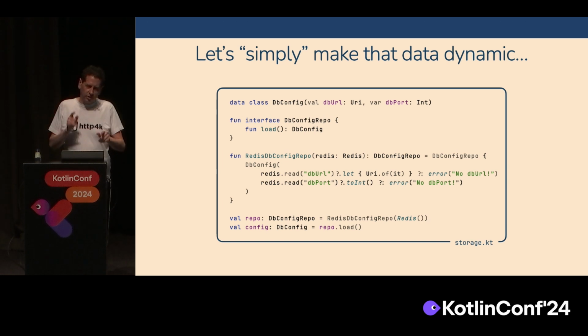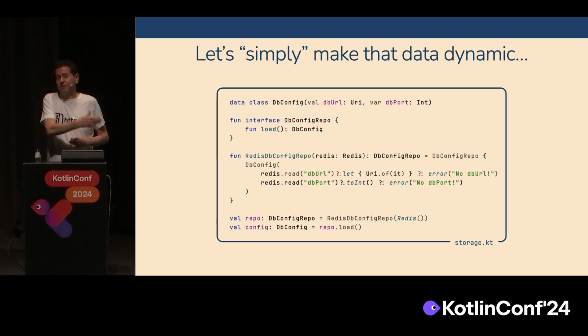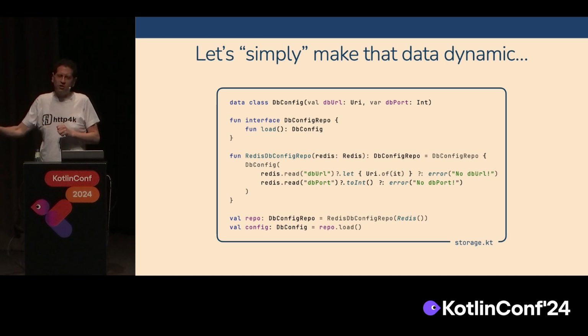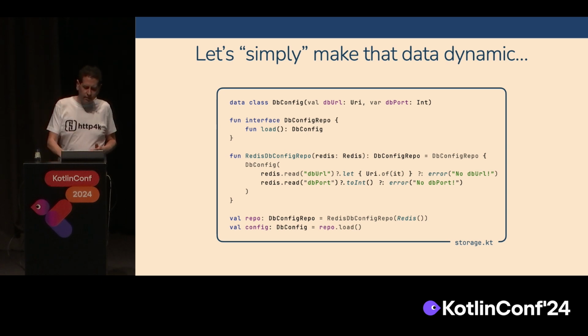There's duplication here between the DB URL that's in the constructor of DB config, and that's also the key that gets read out of a Redis cache. It's a bit of a contrived example, but the idea is that once you've got that database config class, it generally doesn't change. So if somebody changed it under the covers and you wanted to read out the latest version, you'd have to completely reconstruct your DB config.